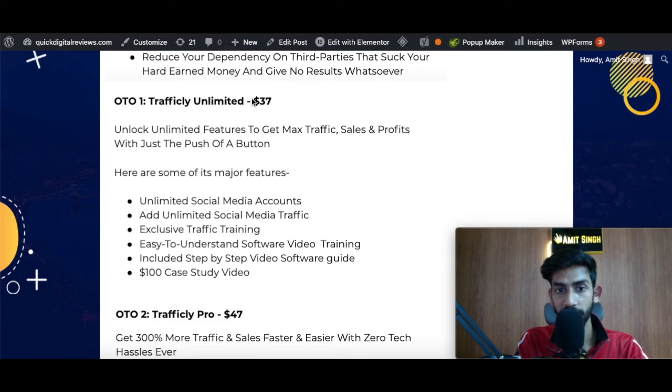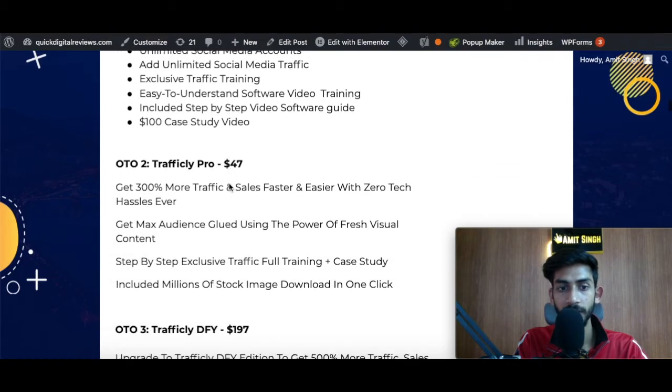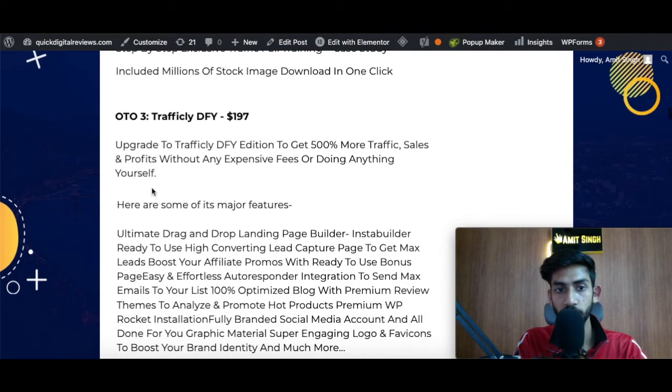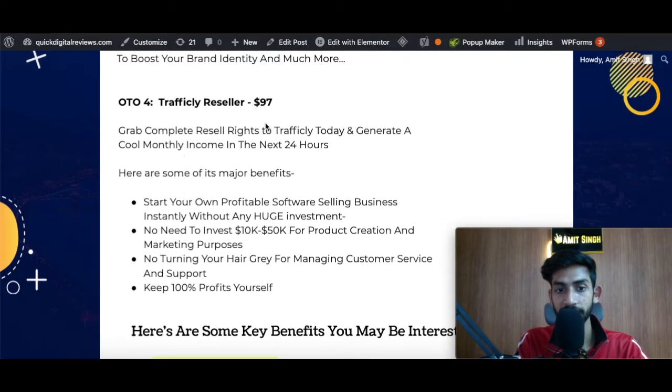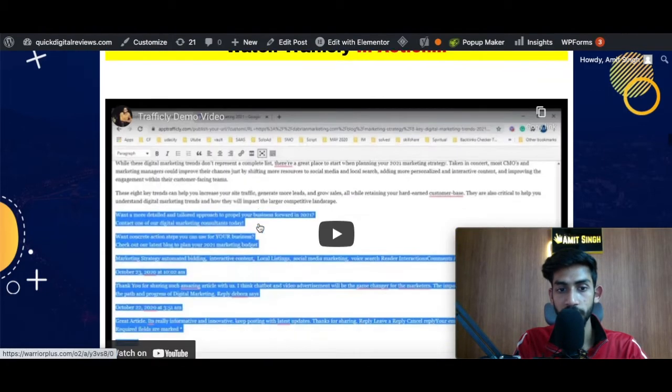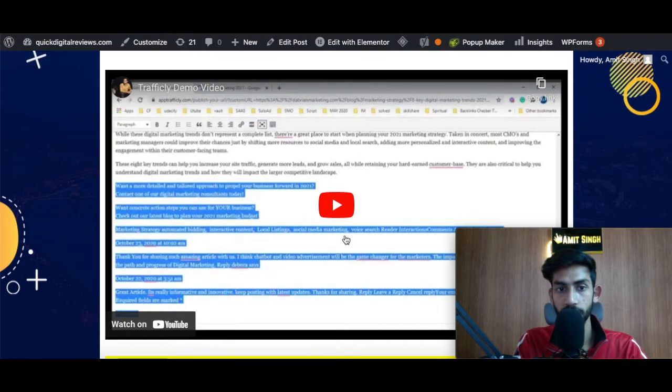Next is OTO1, Traffically Unlimited. Unlock unlimited features to get max traffic, sales and profits with just the push of a button. Next is OTO2, Traffically Pro, which is for $47. Get 300% more traffic and sales faster and easier with zero tech hassles ever. Next is OTO3, Traffically Done For You, $197. Upgrade to the Done For You edition to get 500% more sales, traffic and profits without any expense, fees or work yourself. OTO4 is reseller rights for $97. Basically, you can sell this whole product and keep 100% commissions throughout the funnel. You can also go through some of the benefits that I have laid down here. I have also put together a demo video for you that you can watch to see how Traffically actually works.